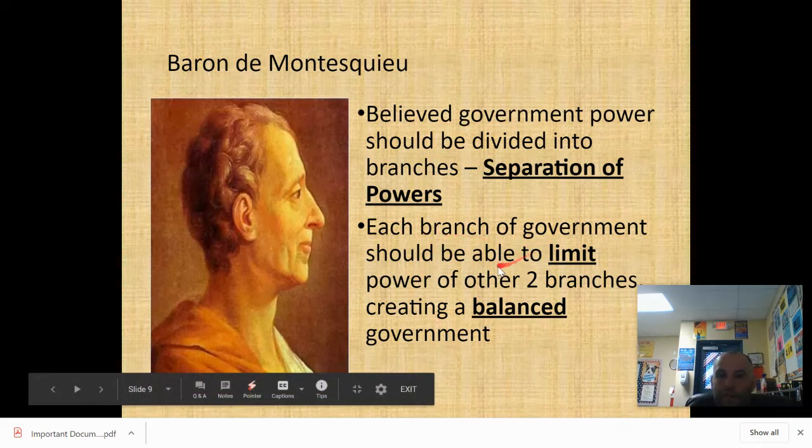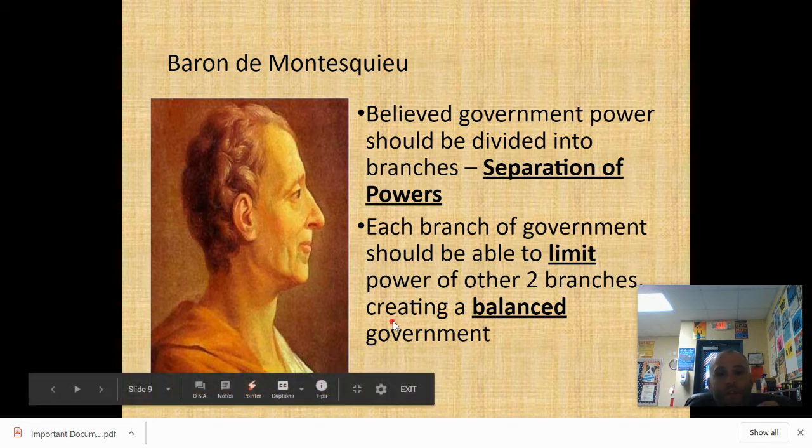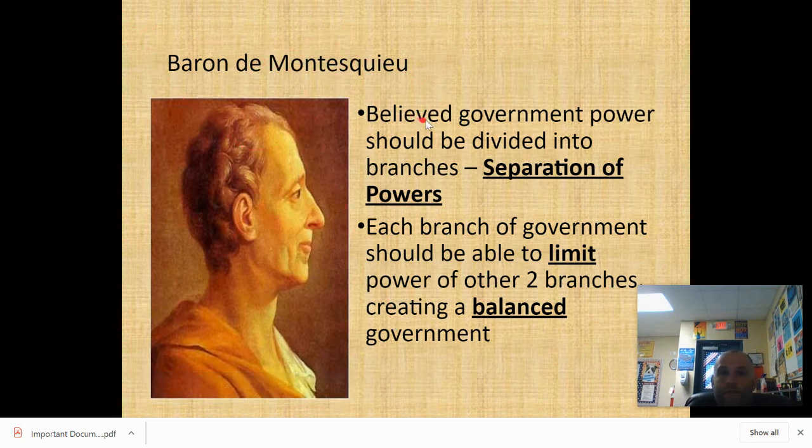So each branch of government should be able to limit the power of the other 2 branches, creating a balanced government. You might want to put that on the right too. That's that idea of checks and balances. So if you know anything about American government, it's divided into 3 branches. We have checks and balances. We stole this from Montesquieu and wrote it in our Constitution. It's how the entire American democracy is organized. So Montesquieu on the left, and you should put this and this on the right.